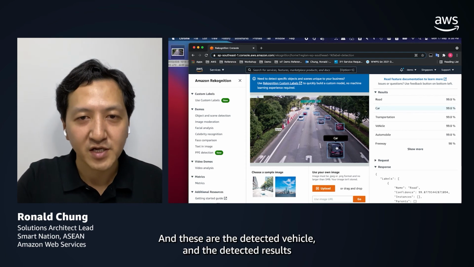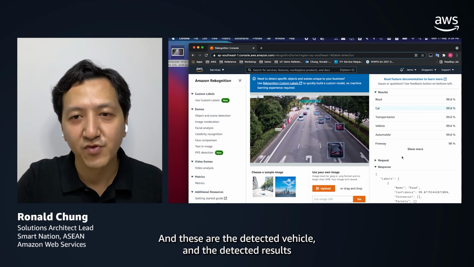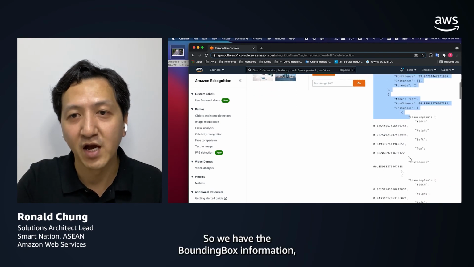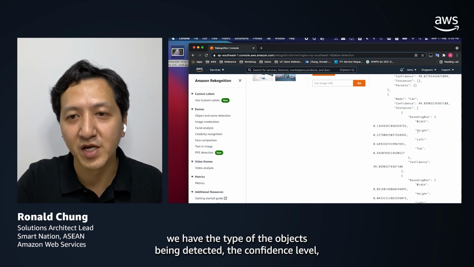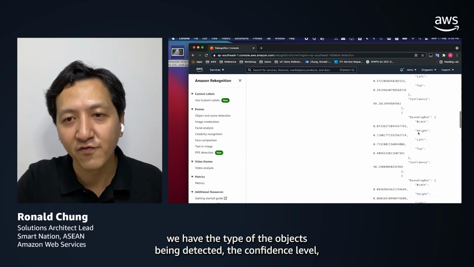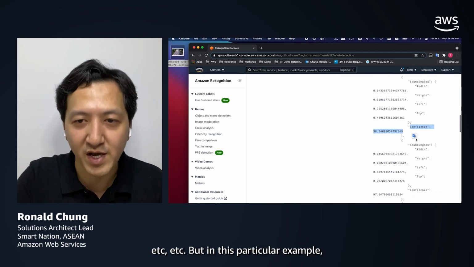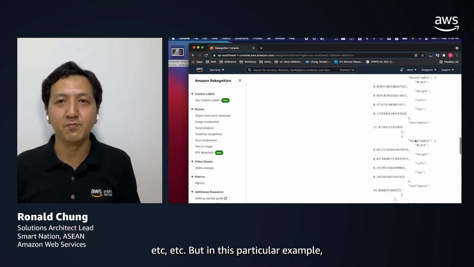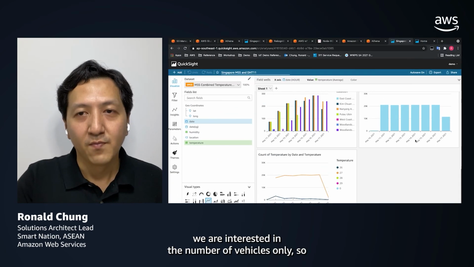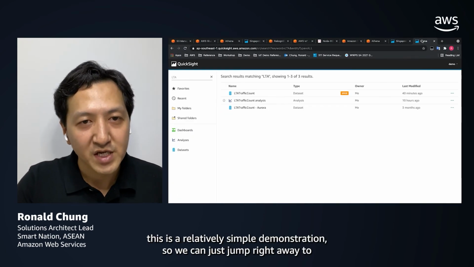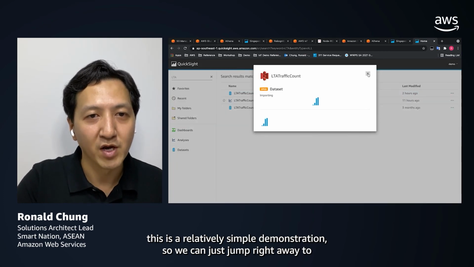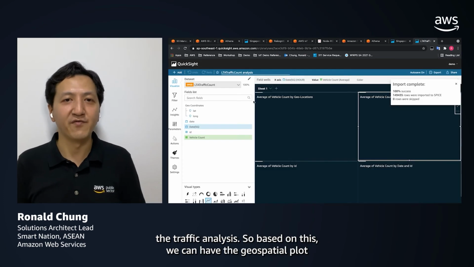And these are the detected vehicles, and the detected results will be in JSON format. So we have the bounding box information, we have the type of the objects being detected, the confidence level, etc. But in this particular example, we are interested in the number of vehicles only. So this is a relatively simple demonstration, and we can just jump right away to the traffic analysis.